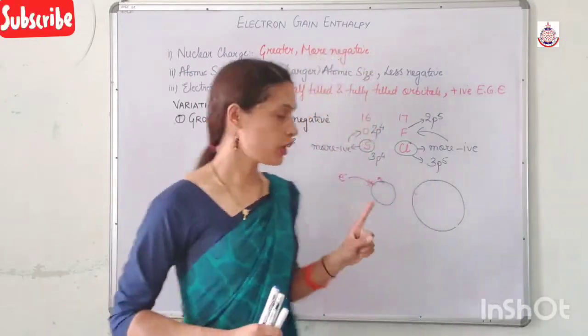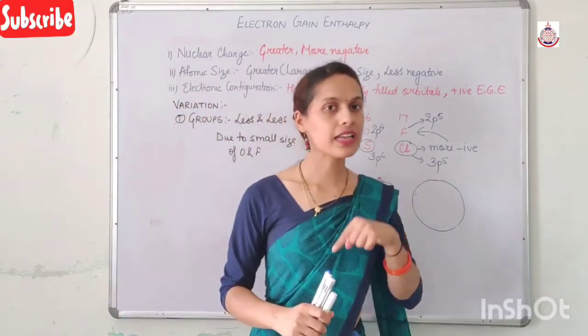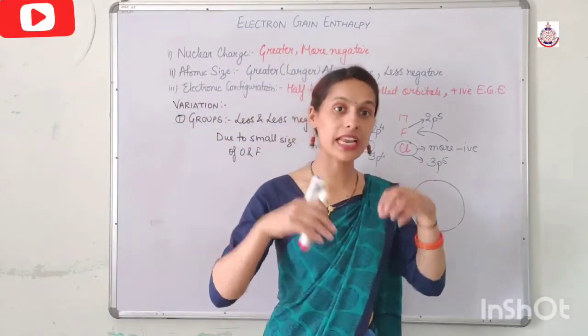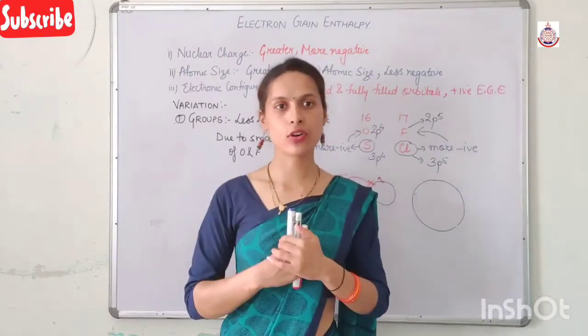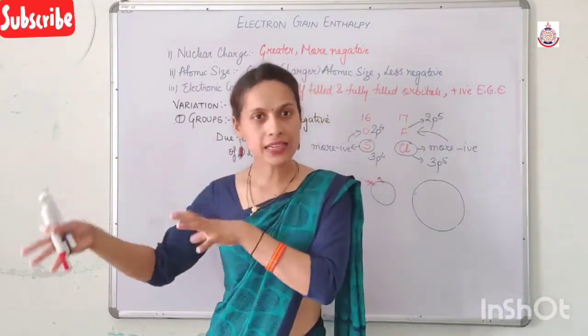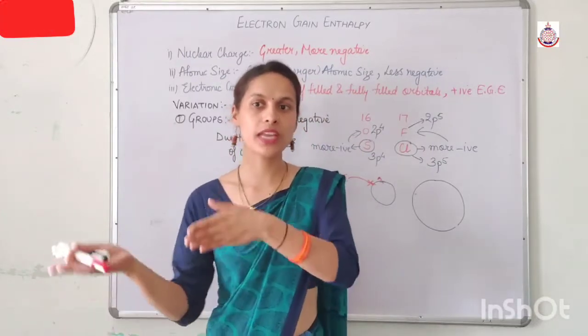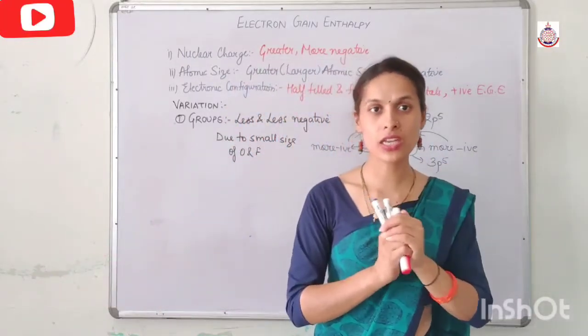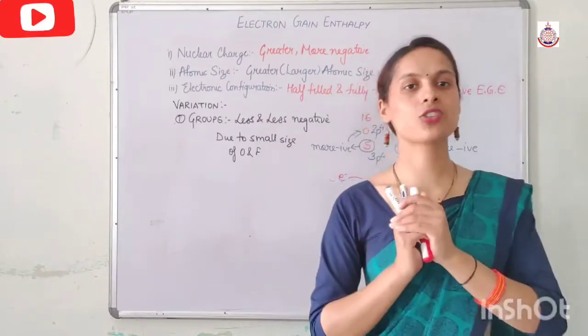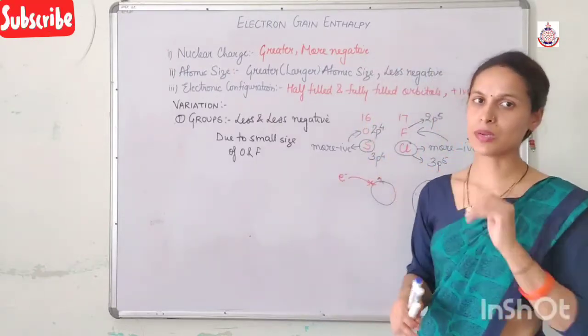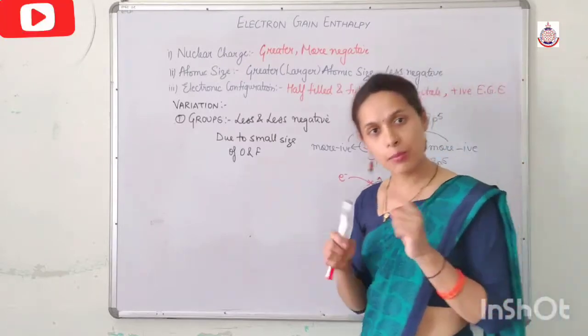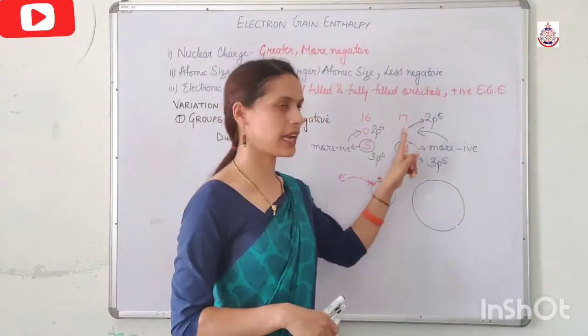But in oxygen, though the nucleus is attracting the electron, the electrons which are already present in oxygen are opposing the incoming electron. To overcome that repulsion, we have to supply external energy, and due to this the energy release becomes less negative as compared to sulfur. A similar problem occurs in fluorine and chlorine.